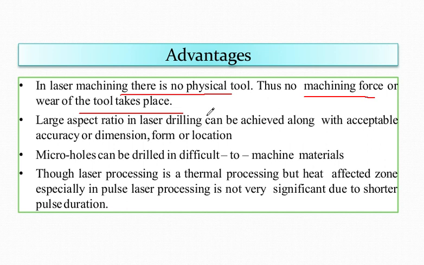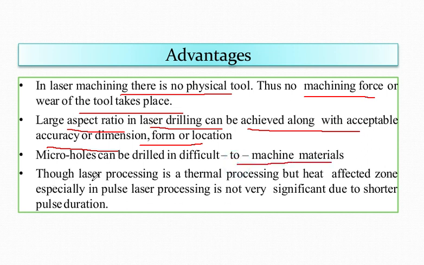No wear of tool occurs because the tool is not coming in direct contact with the workpiece. Now, the advantage is that large aspect ratio in laser drilling can be achieved along with acceptable accuracy of dimension as well as form or location. So the aspect ratio for laser drilling is quite large and you can achieve acceptable accuracy of dimension also from a location. Now micro holes can also be drilled in difficult to machine material.